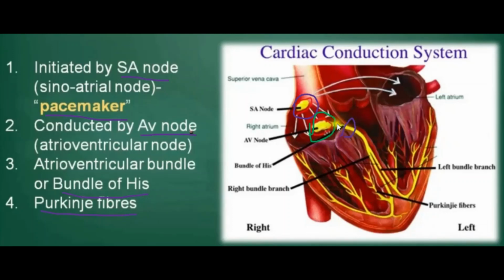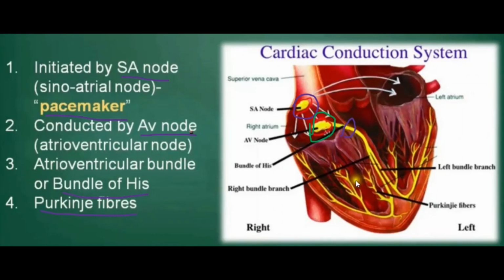So the impulse reaches which region? That is the bundle of His. After that, through the bundle of His, it enters this area, and through the Purkinje fibers it reaches all parts of the ventricular region. This is the Purkinje fiber, and these are the Purkinje fibers. It is clearly visible, is it? So through the Purkinje fibers it enters the ventricular region.